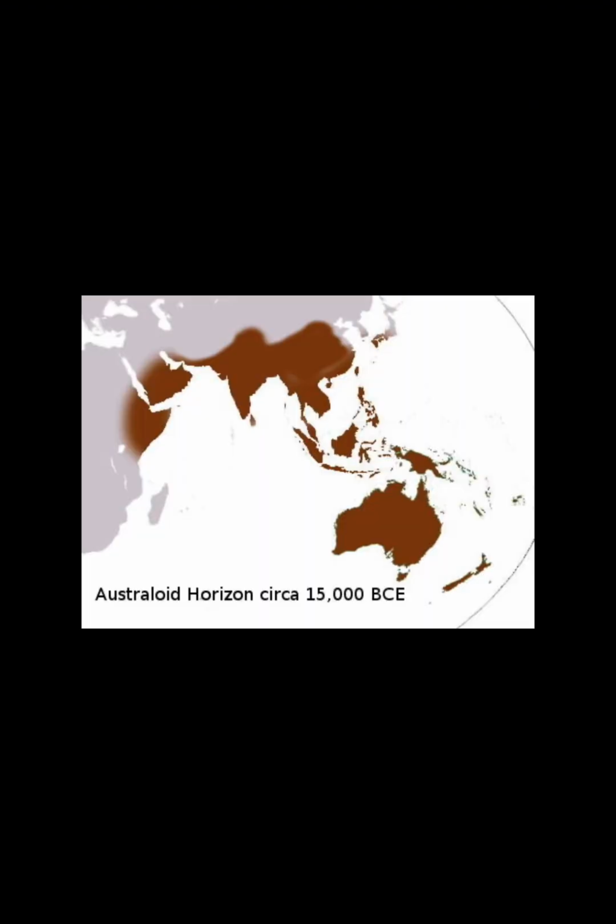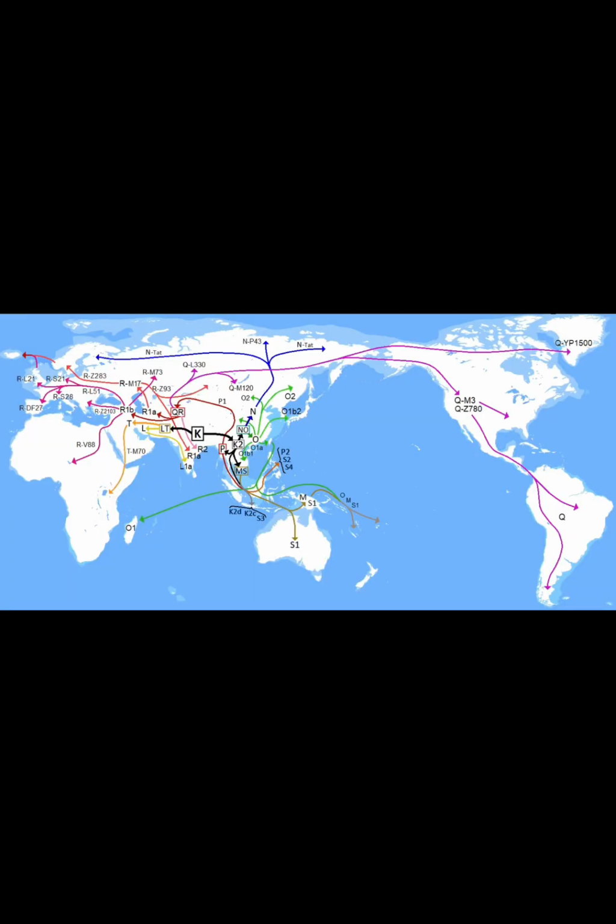Now consider Oceanians. Under old racial theories, Oceanians were a problem. Some scholars classified them as Negroid based on superficial traits like skin color and hair texture. Others argued they belonged to a separate Australoid race entirely. These classifications disagree because racial theory wasn't based on ancestry, it was based on appearance. Modern genetics tells a very different story.